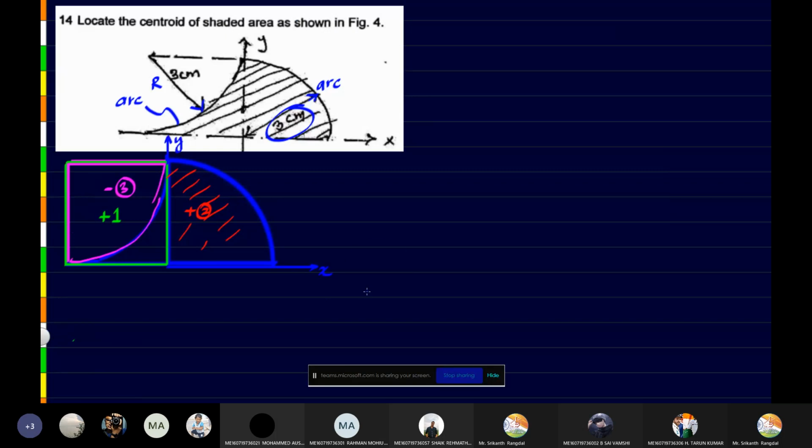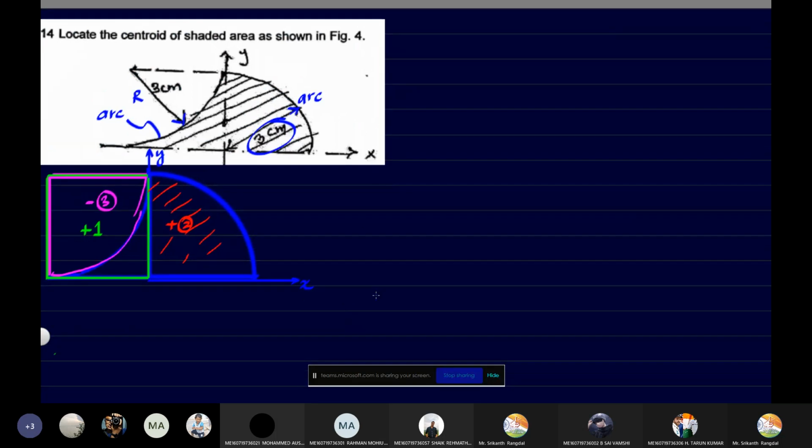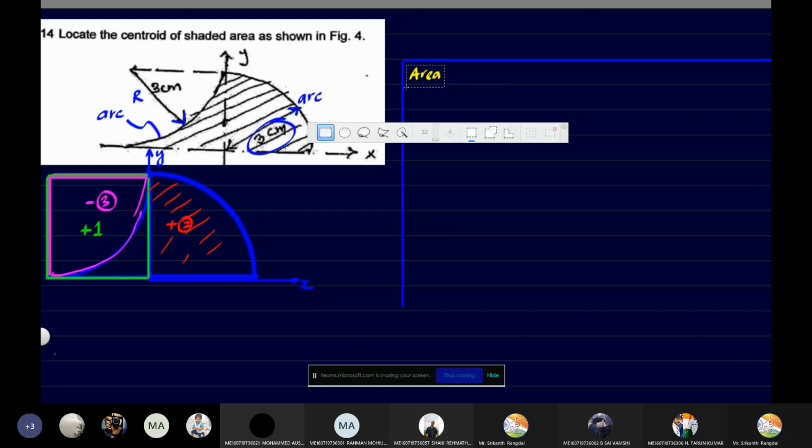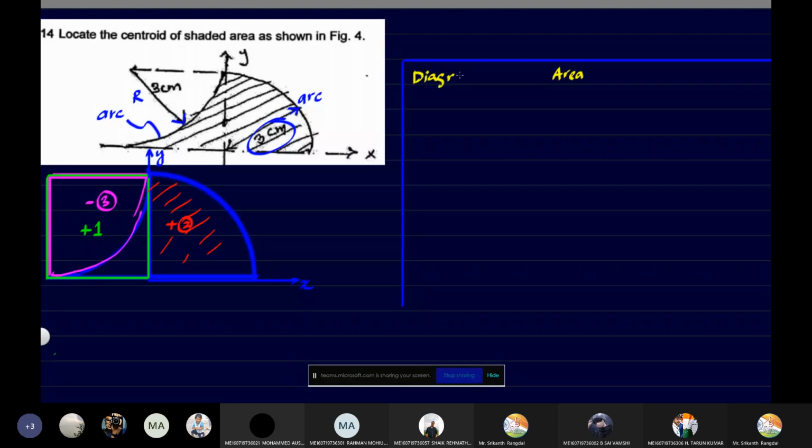Okay. So now these kind of problems can be solved very easily using the table method again. Fine. So let me draw that. Instead of area, let me just put the diagram over there. We have to first draw the diagram of individual components, and then for each diagram we have to take area. Then we have to take x bar and y bar.